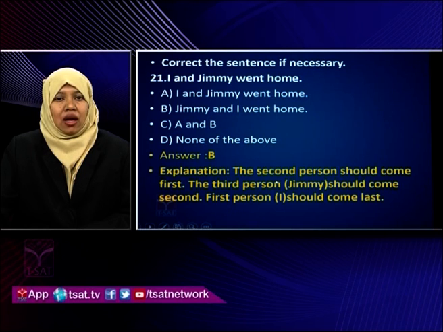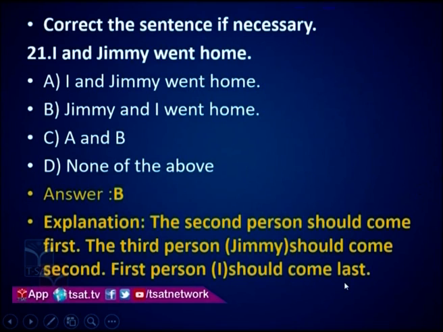So the third person, Jimmy, should come first, and the first person, I, should always come last. If such examples are given in your question paper, use the third person first and I later, last. If a second person is added, it should come first. If only third and first person are mentioned, the third person comes first and then the first person. Jimmy and I went home. Option B is the correct one.